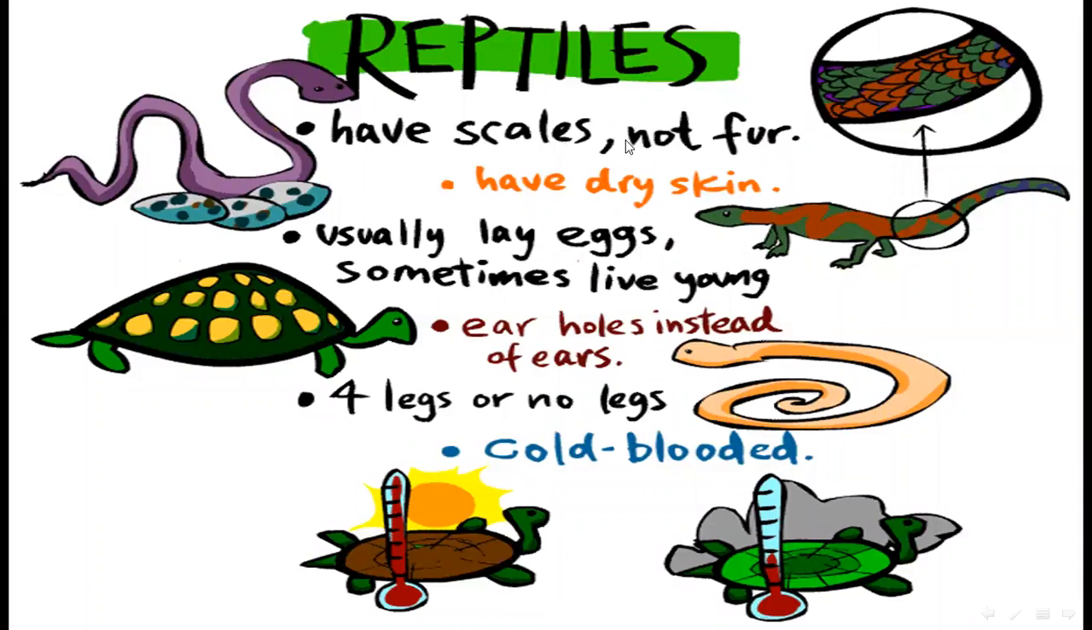Reptiles have scales, not fur. Reptiles have dry skin. Reptiles usually lay eggs, sometimes live young. They have holes instead of ears. Four legs or no legs. And reptiles are cold-blooded animals.